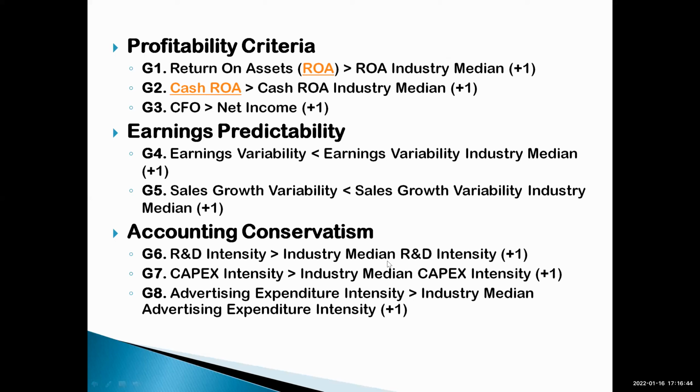Now, this is a total score out of 8: 1, 2, 3, 4, 5, 6, 7, 8. It gives the return on assets more than the return on assets of the industry median. So it takes all the companies working in the same sector, and yours should be more than that. Same for cash. Every point which it meets, you score 1 mark, so the total score becomes 8. It takes into account earnings predictability, sales growth, R&D, capex intensity, advertising expenditure, and all that stuff.